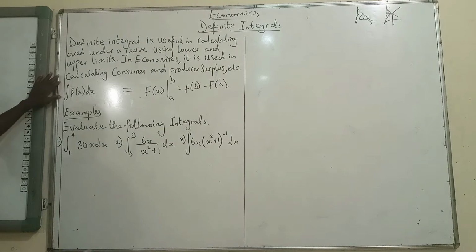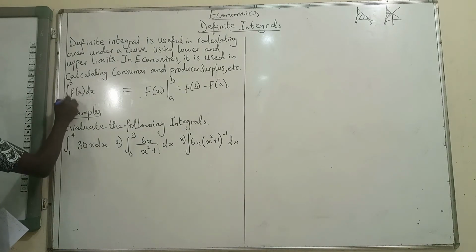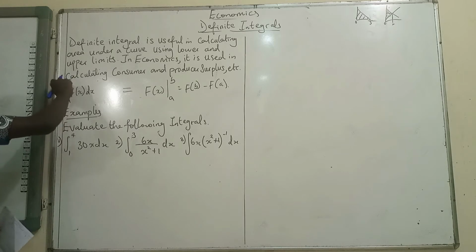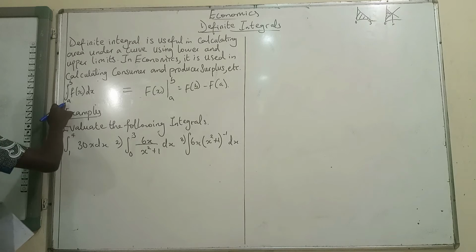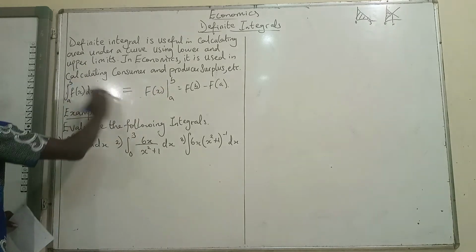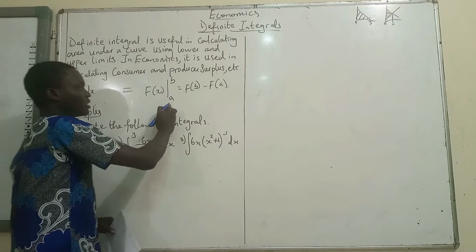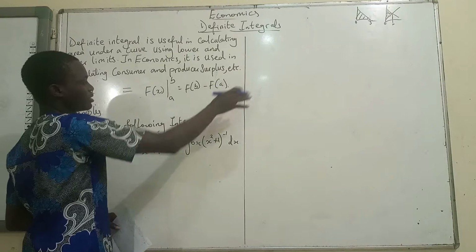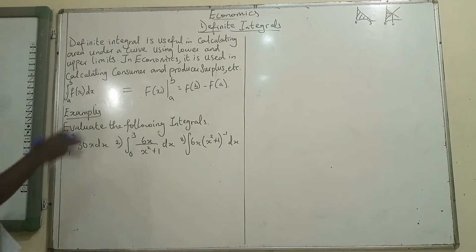If you have the integral of a function of x dx, with limits b and a, whatever value you have at the top of the integral sign is the upper limit, and this represents the lower limit. By the time you do it, it's going to be equal to the integration of this, which is f of x, then a straight line, and you include the limits again: equals f of b minus f of a. Now, I'm going to show the meaning of all of that.